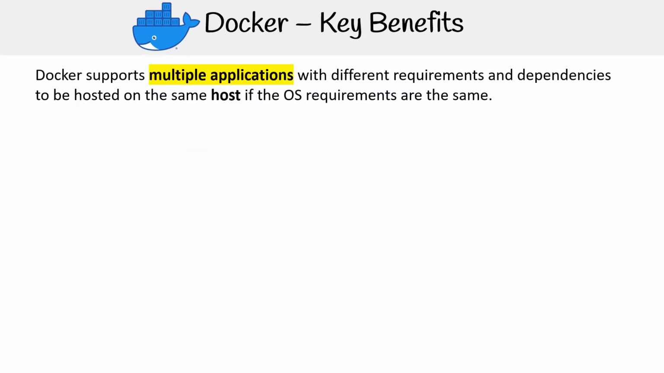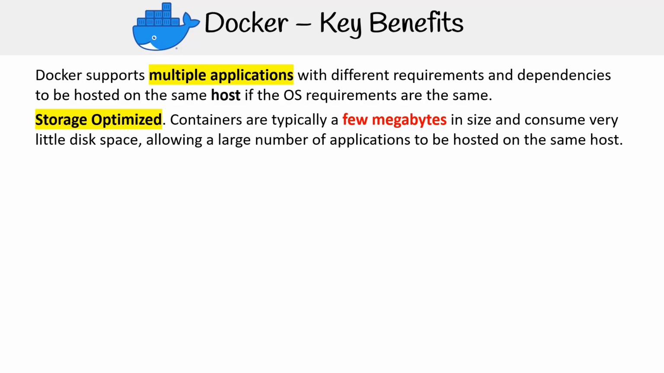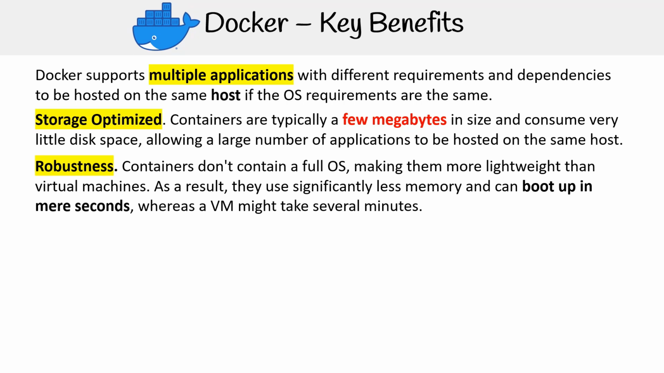Docker supports multiple applications with different requirements and dependencies to be hosted on the same host if the OS requirements are the same. Storage optimized. Containers are typically a few megabytes in size and consume very little disk space, allowing a large number of applications to be hosted on the same host. Robustness. Containers don't contain a full OS, making them more lightweight than virtual machines.